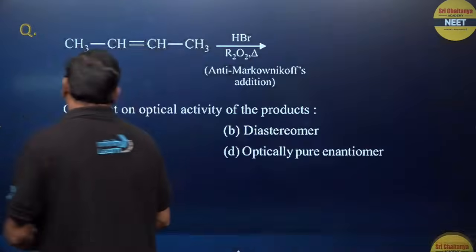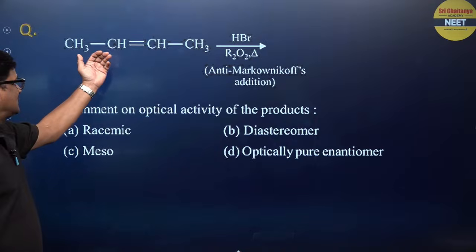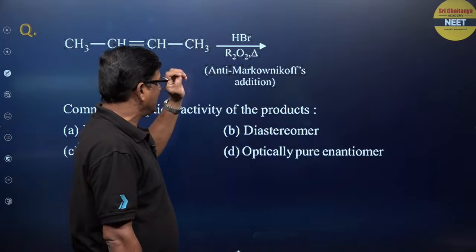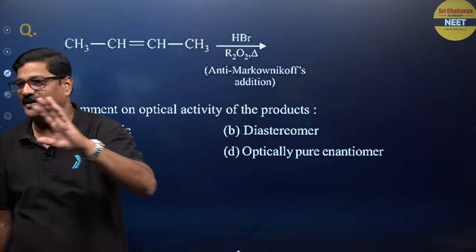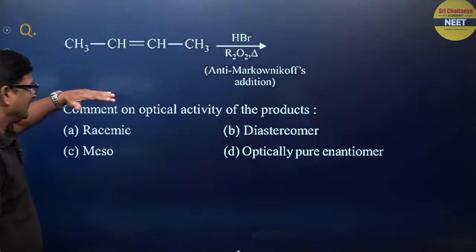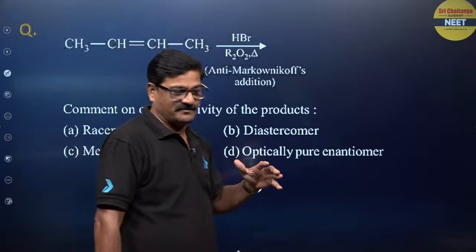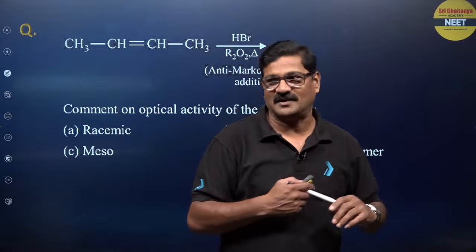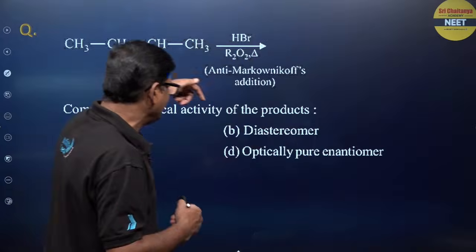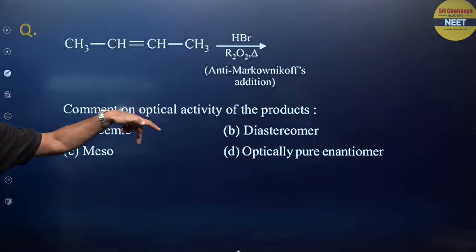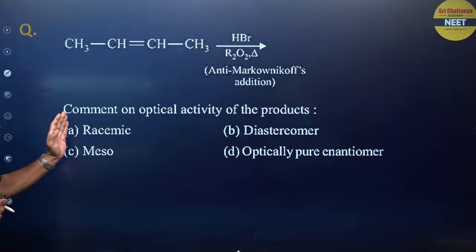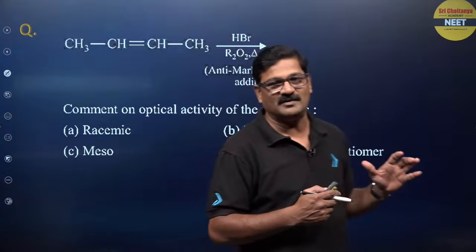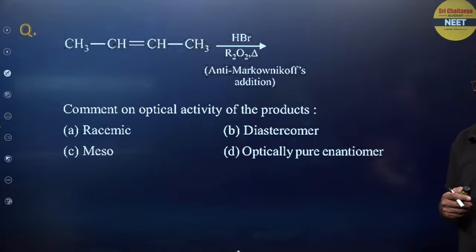So let's see one more question here. This is CH3, CH double bond CH, and CH3. It is reacted with HBr and peroxide. It is said to be anti-Markovnikov addition. And when you prepare your equations, how a reactant becomes a product, you learn it. But in the NEET examination, the way of asking the question is different, okay. So comment on the optical activity of the product. Fine.